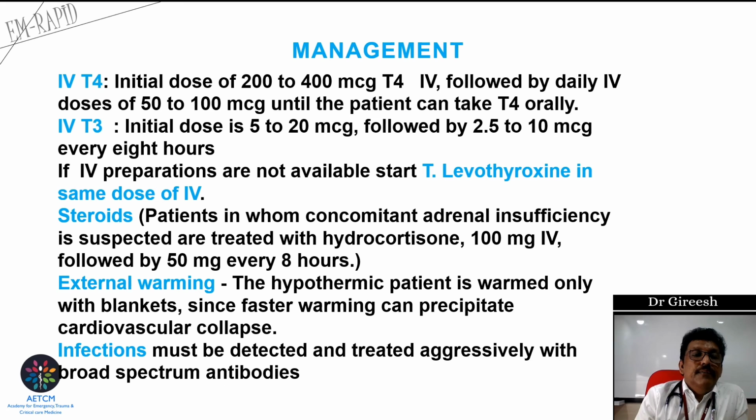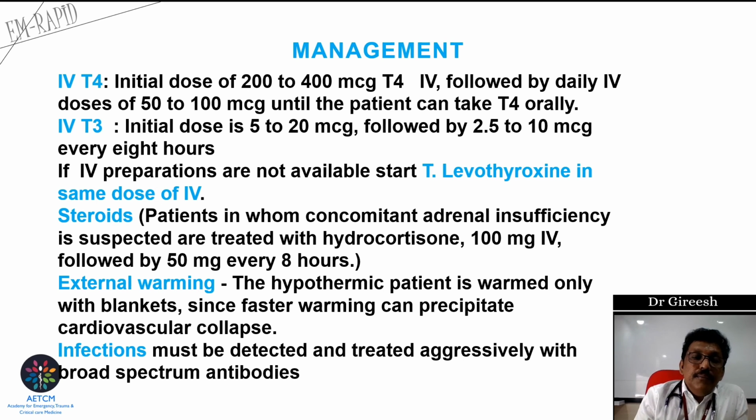Now, management, it's an exaggerated form of OPD management. We give IV T4 or IV T3. IV T4 initial dose is 200 to 400 microgram, followed by daily IV dose of 50 to 100 microgram until the patient can take T4 orally. Or T3 IV initial dose is 5 to 20 microgram, followed by 2.5 to 10 microgram every 8 hourly.